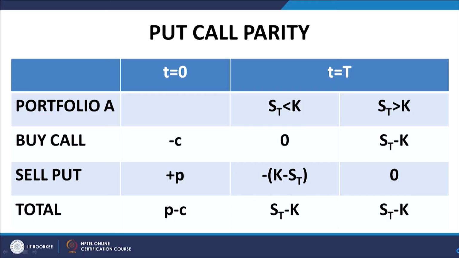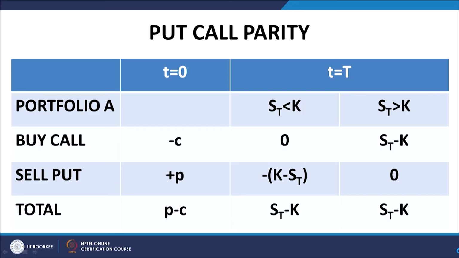The party who is long in the option has the discretion, and because that party finds that the market price is lower and the exercise price is higher, he would exercise the option, and thereby he would make a profit of k minus ST, and because it is a zero sum game, that would be the amount of loss that you are going to make. So, the loss that you are going to make is minus (k minus ST), which is shown here in this diagram.